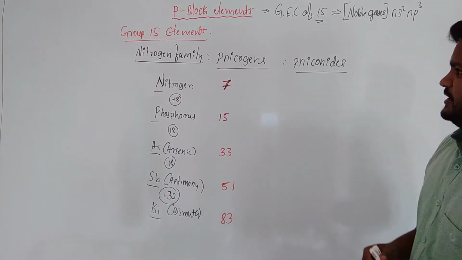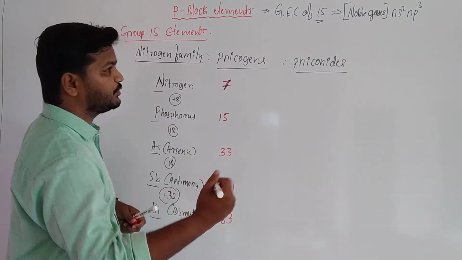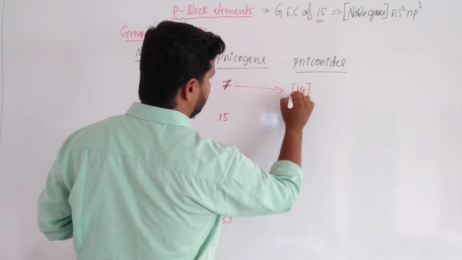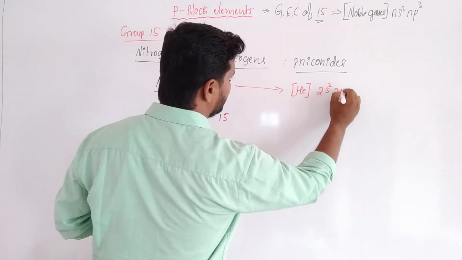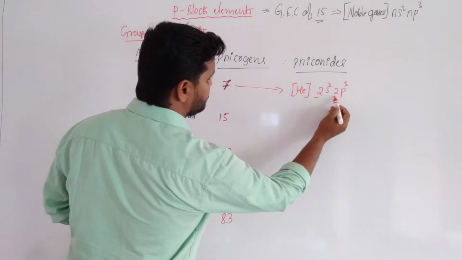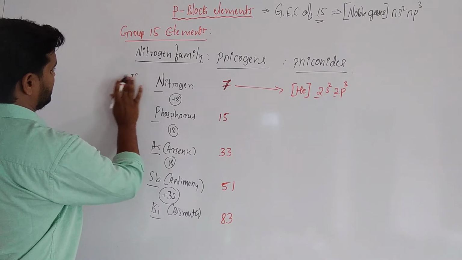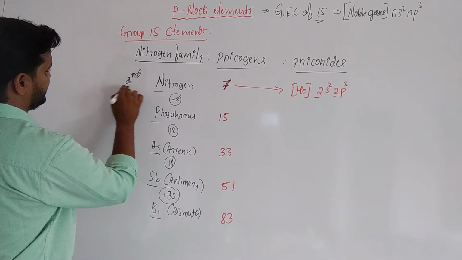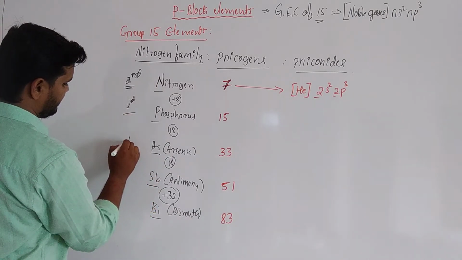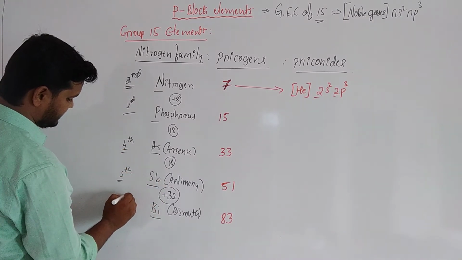Now students, electronic configuration of nitrogen: helium 2s2 2p3. Here 2s2 2p3 means nitrogen is a second period element. Phosphorus is a third period element, arsenic fourth period, antimony fifth period, and bismuth is a sixth period element.